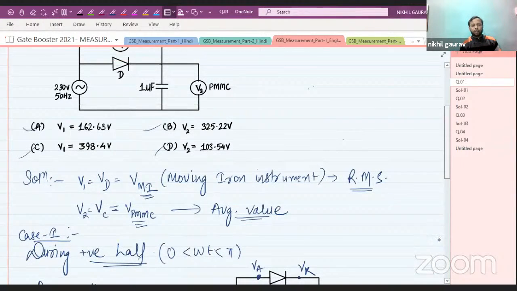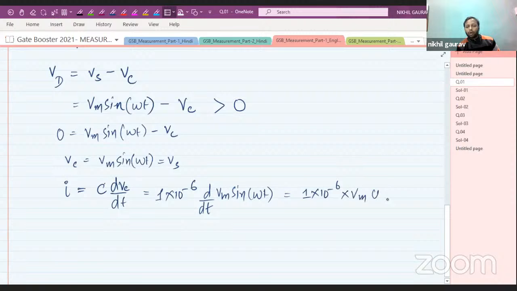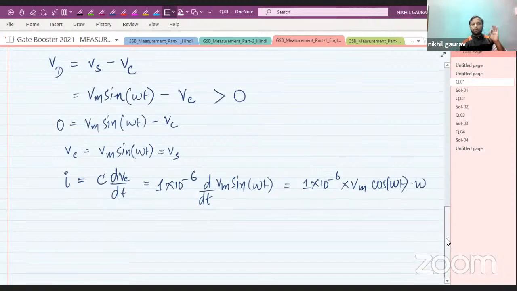So 1 into 10 to the power minus 6 d by dt of the capacitor voltage, which is Vm sine omega t. The differentiation of sine omega t is nothing but cos omega t, so it is 1 into 10 to the power minus 6 into Vm cos omega t into omega. I hope you are very well aware that the differentiation of sine omega t is cos omega t.